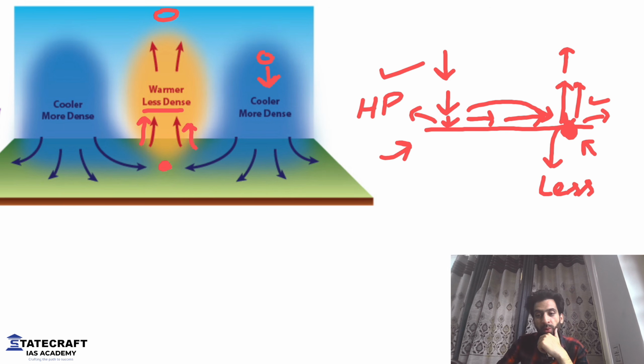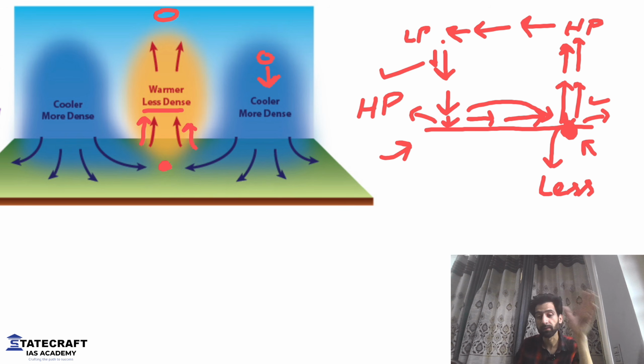When the air goes up here, the air will start to accumulate at this region. So a high pressure condition will be created here. At the same time, a low pressure condition will be created here as well. Why? Because the air is going down. So when the air goes down, a low pressure condition will be here. So at the top, the air will start to move from high pressure towards low pressure. This is how the cycle of atmosphere works.